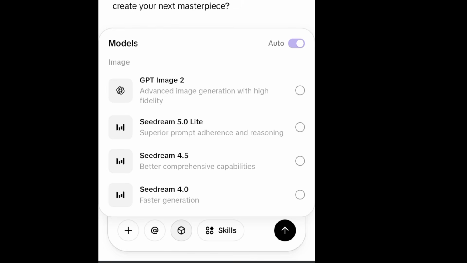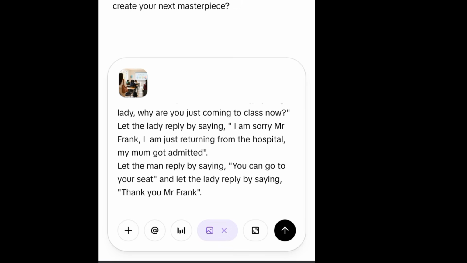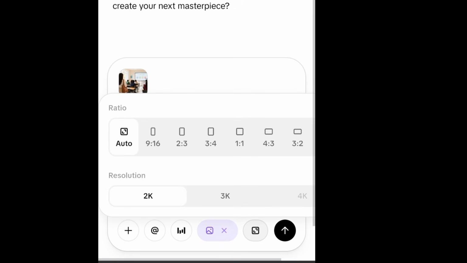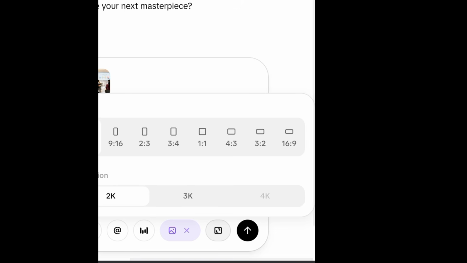So at this point, I'll choose any one of my choice. Let me choose this one. So after choosing it, if you click on this place, you'll be told to choose your aspect ratio. You go ahead and choose your aspect ratio.